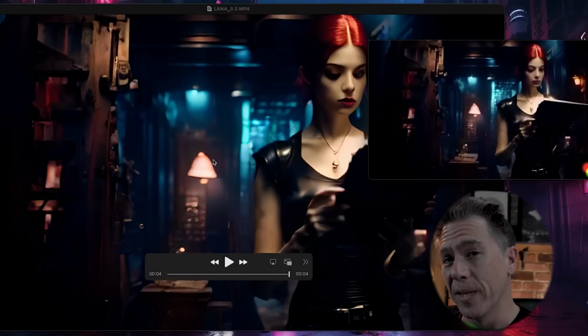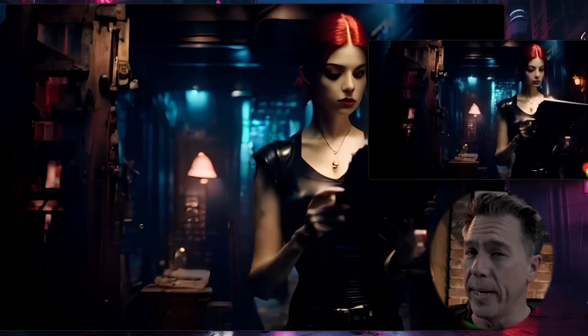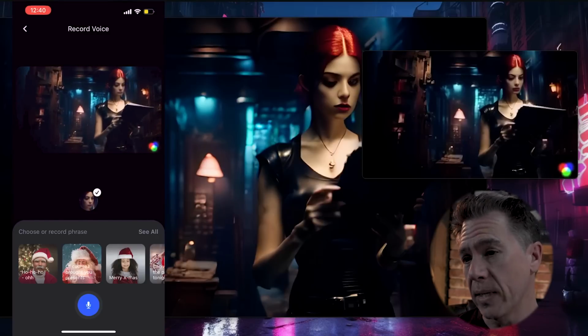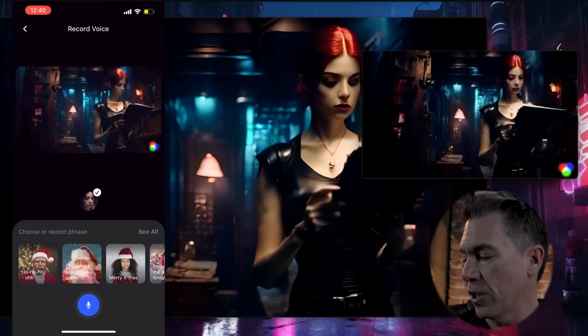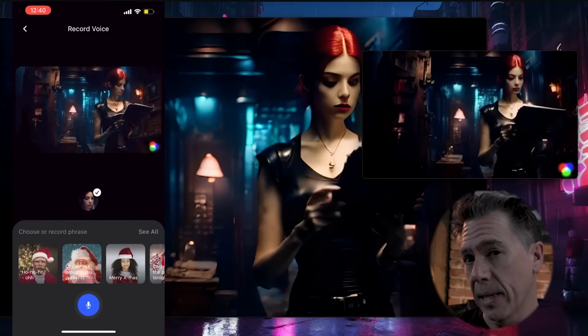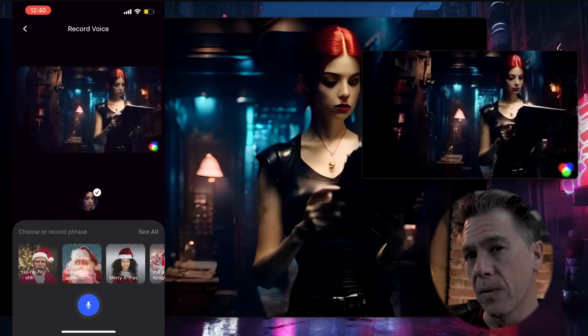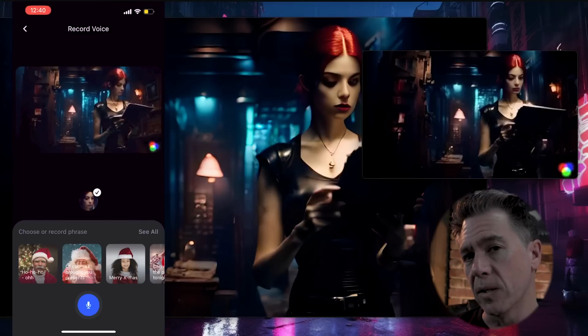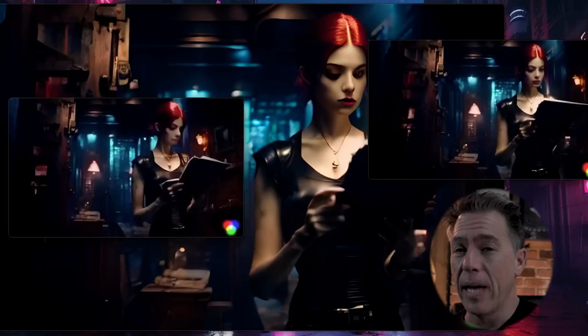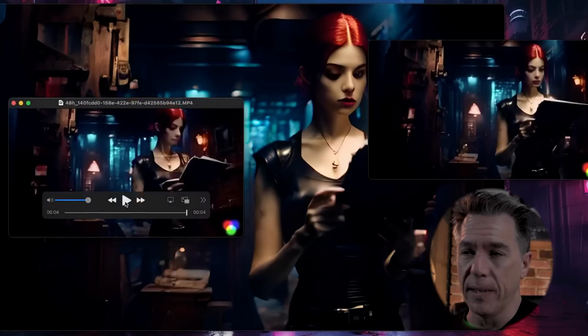Now, there's still the problem that she's not talking, and for that, we head back over to Reface. Now, the trick here, because you can't import audio into the app, is that I would just hit this record button down here, and then I would just play the Murf audio kind of cranked up on my computer speakers, and then we'll sync them together later in editing. And with that, we now have her speaking.